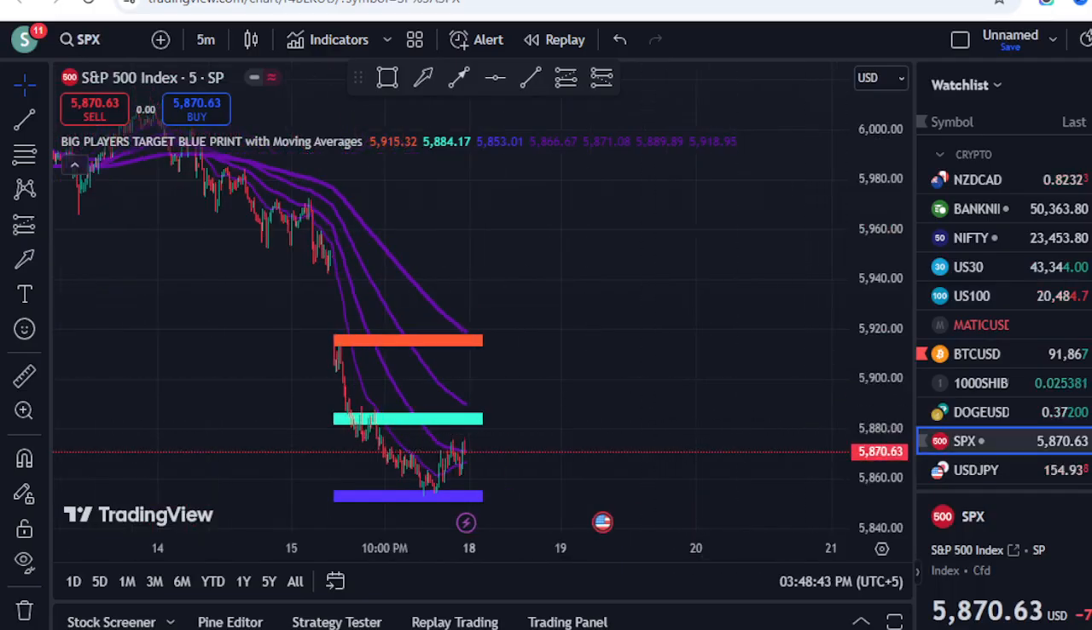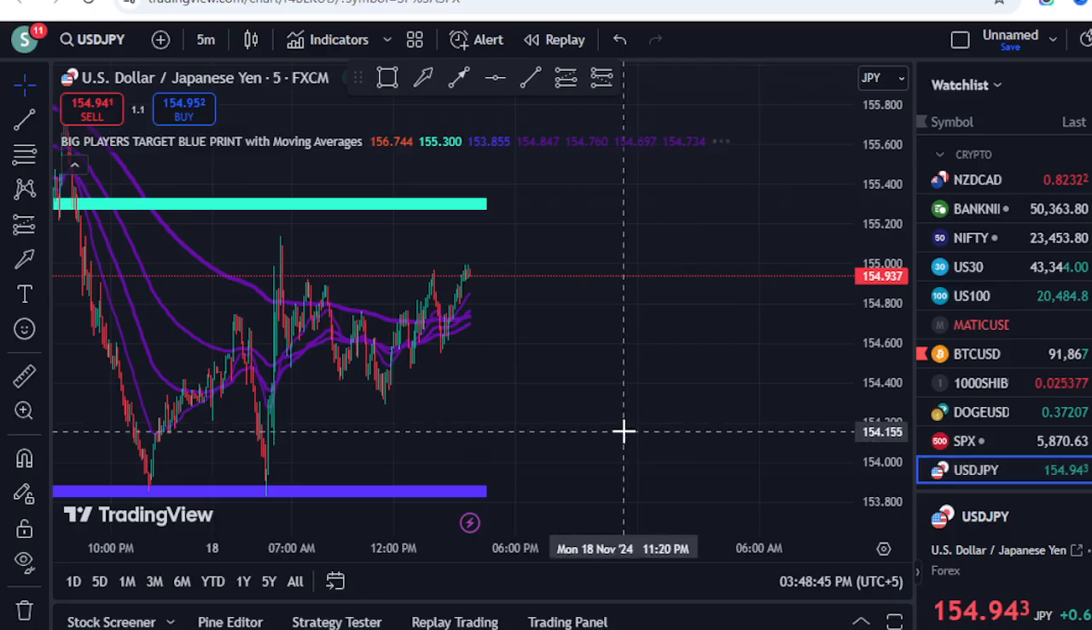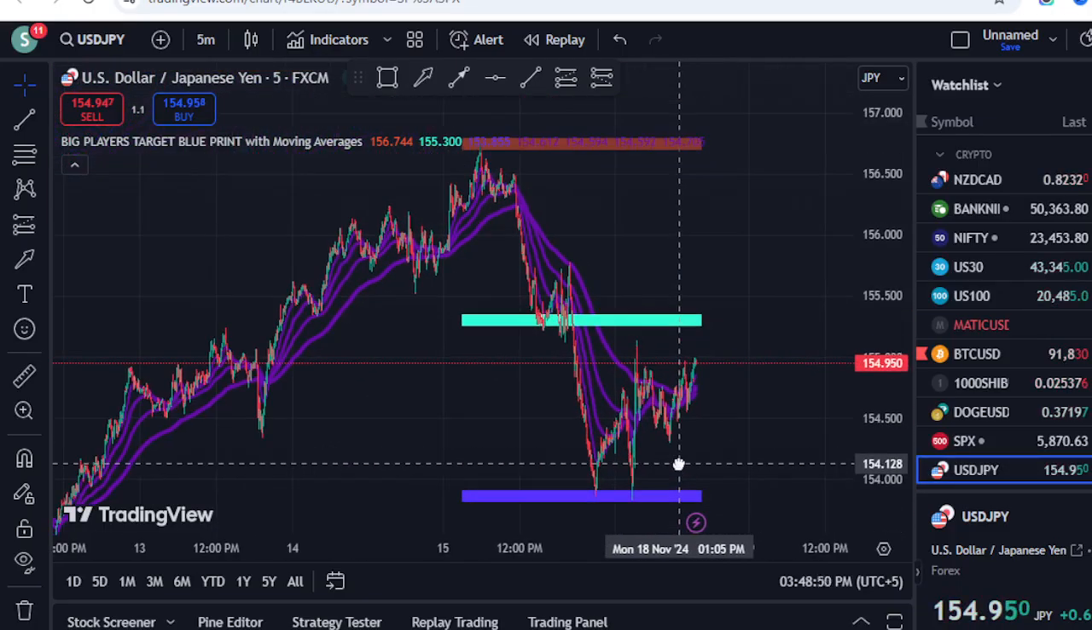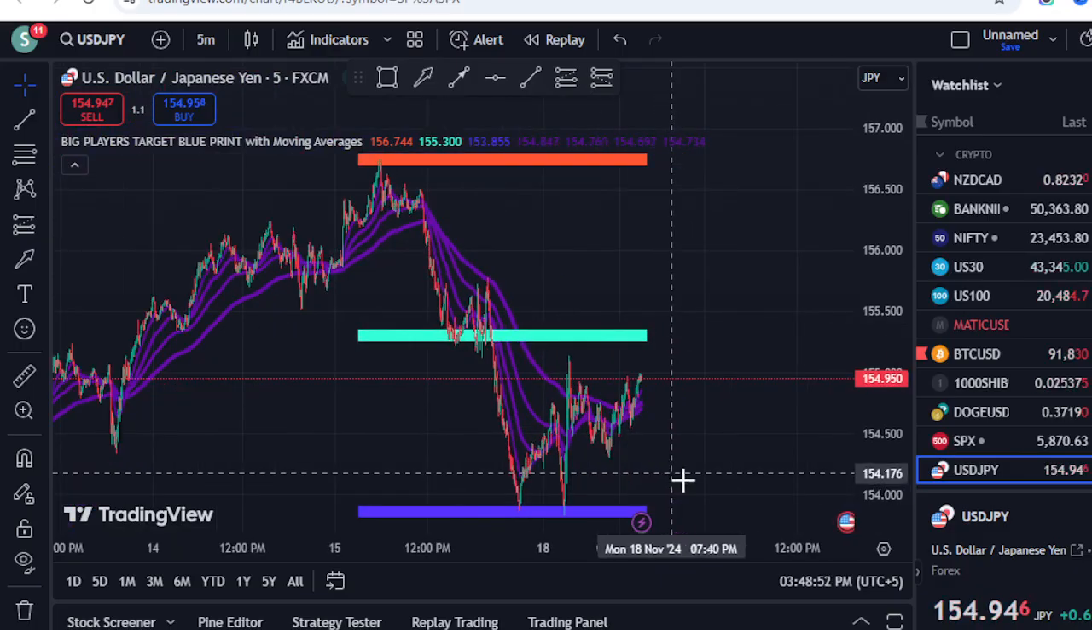And this indicator is applicable in forex, crypto, stocks, whatever you trade. Any market that is supported on TradingView, it definitely works.